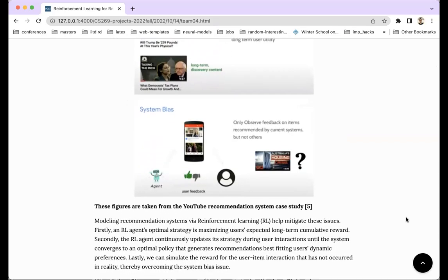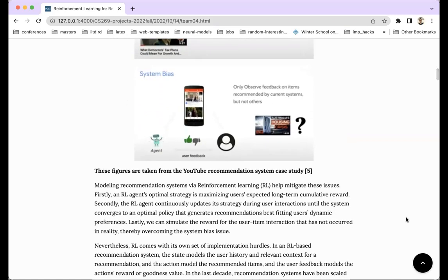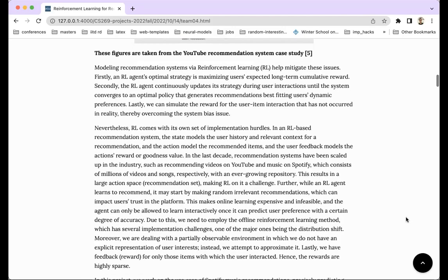Then we also explain how implementing reinforcement learning for this task poses its own challenges, like a large action space, partial observability of user state, noisy rewards that we can get, expensive exploration, and learning offline.